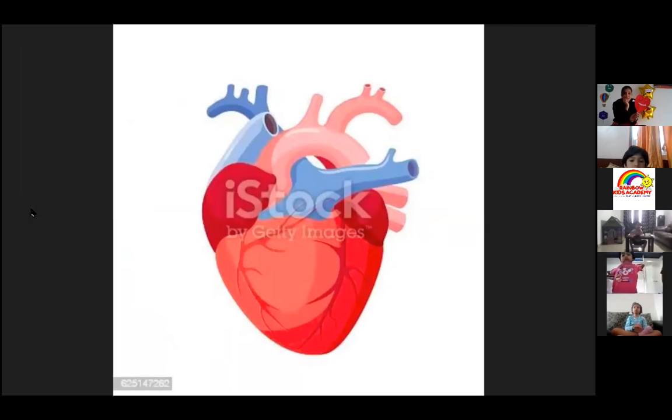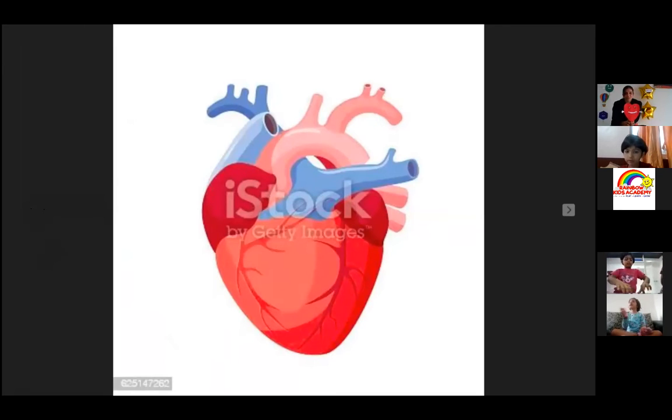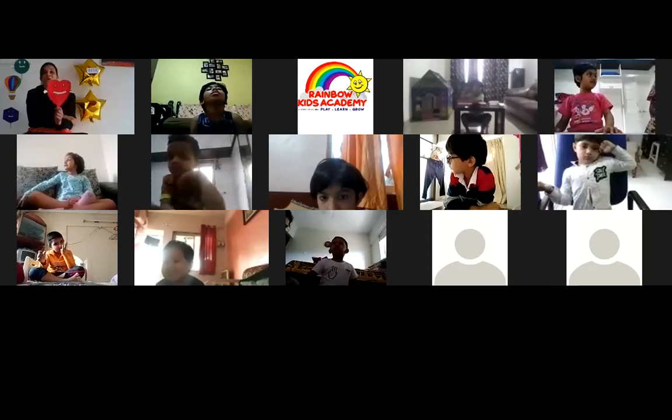Yes. Now look at this. What is this? This is our body part. The heart, which is there in our body, which keeps on beating. Dub, dub, dub, dub. And it is the shape of a heart. That's why it is called a heart. Yes, it is red in color. This is a part of our body. Very important. It is red in color.